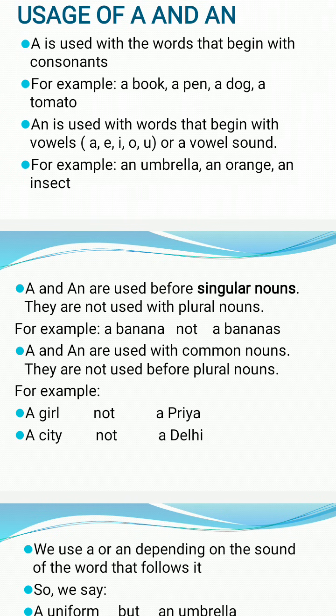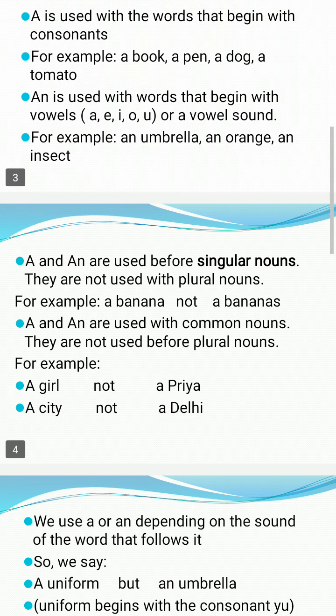Whenever we are using the singular nouns, whenever we use the nouns that are one in quantity, then we use a and an before them. Every time there is a singular noun, we use a or an according to the consonant or the vowel. But whenever there is a plural noun, we will not use a or an. We will always use a or an before singular nouns only.